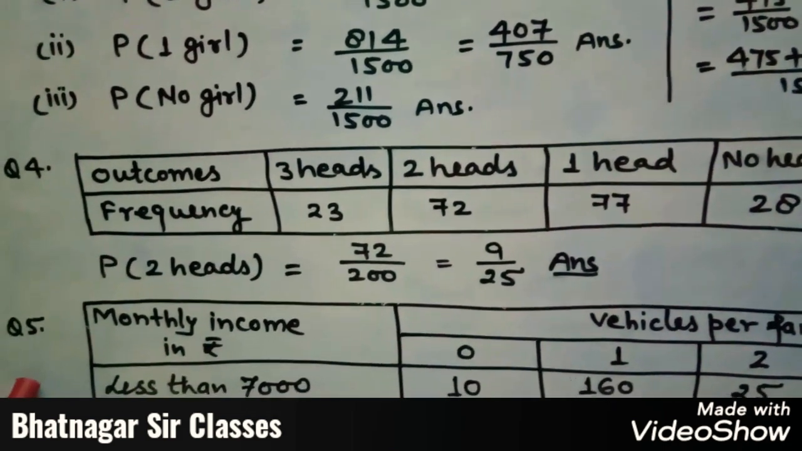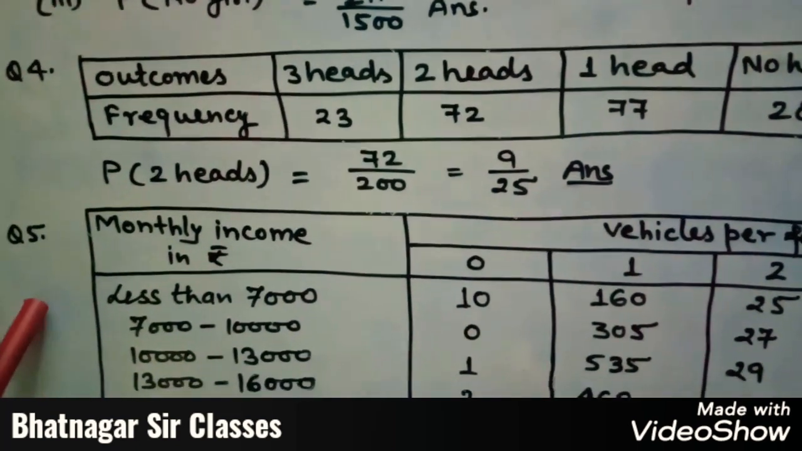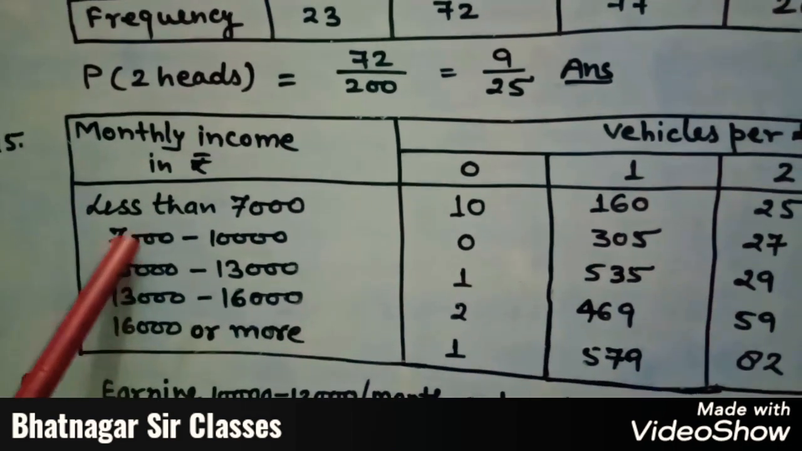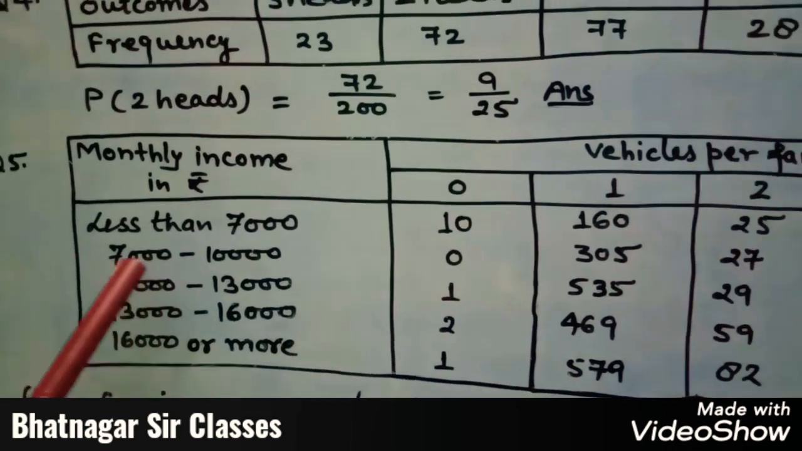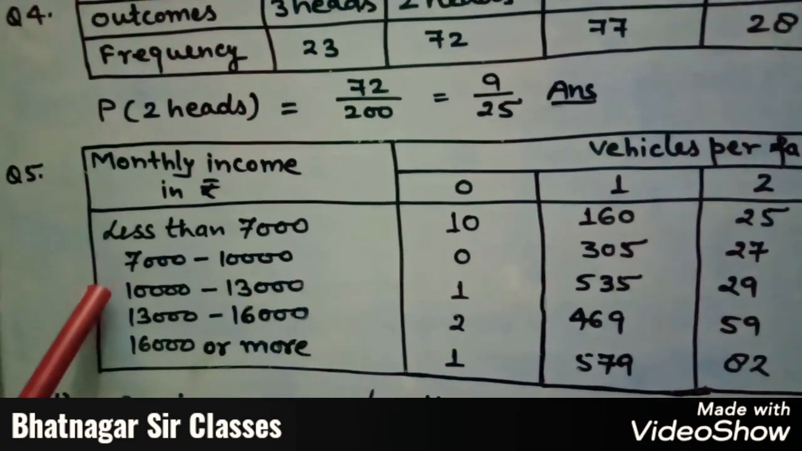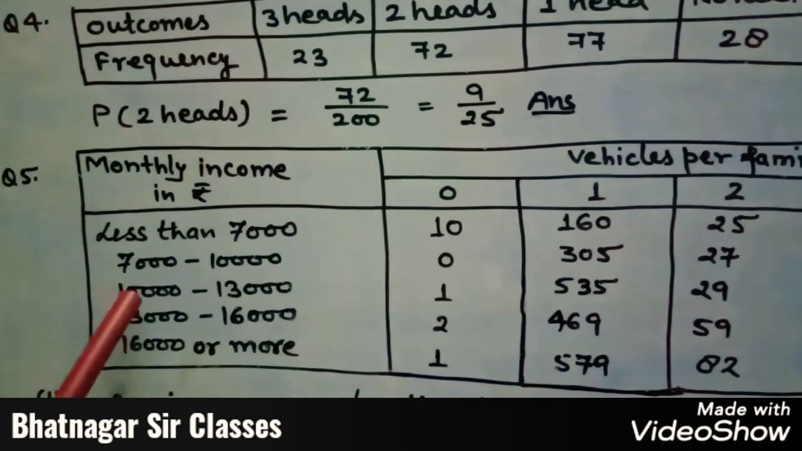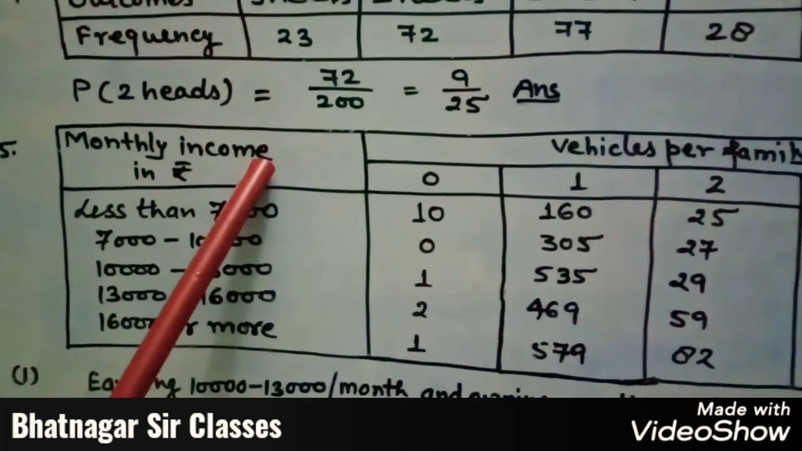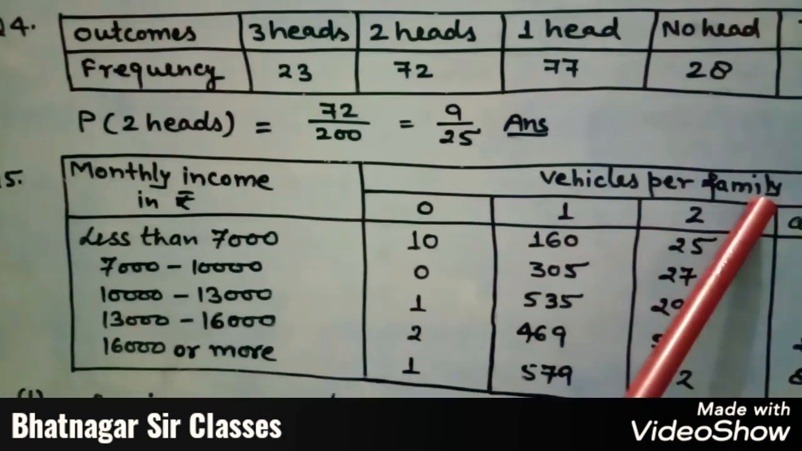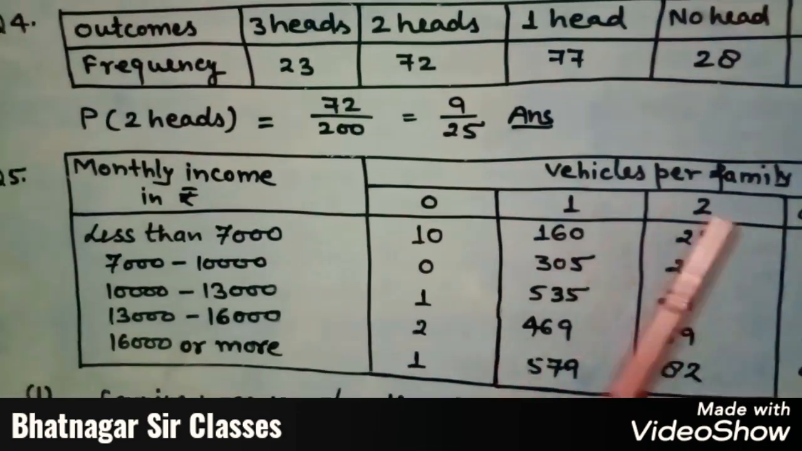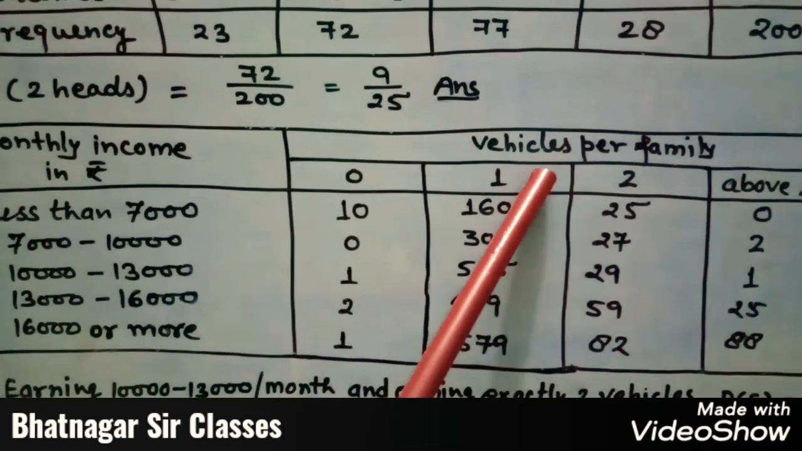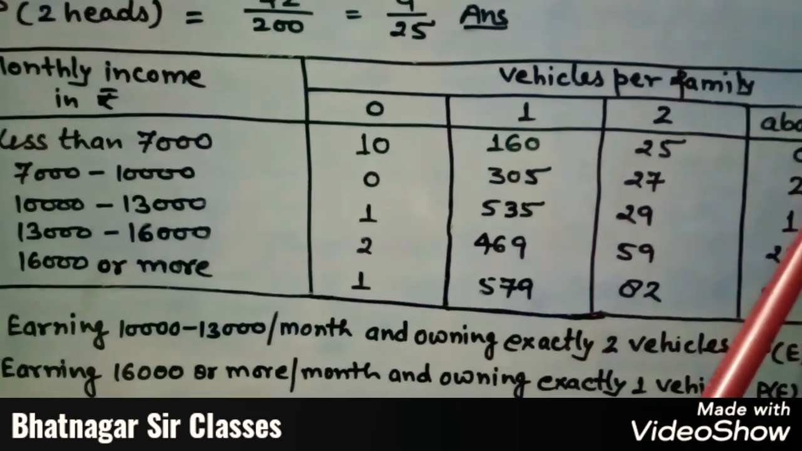In the same way, question number 5 is given that an organization selected 2400 families at random and surveyed them to determine a relationship between income level and number of vehicles in a family. The data are given as monthly income and vehicles per family: 0, 1, 2 and above 2. It means no vehicle, 1 vehicle, 2 vehicles and above 2 vehicles.